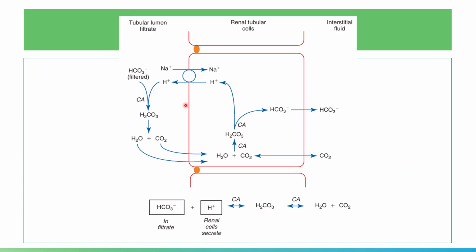By the way, imagine that the stimulus for this occurrence is an increase in the acidity of the system, or a decrease in the pH of the system. There is acidosis taking place.